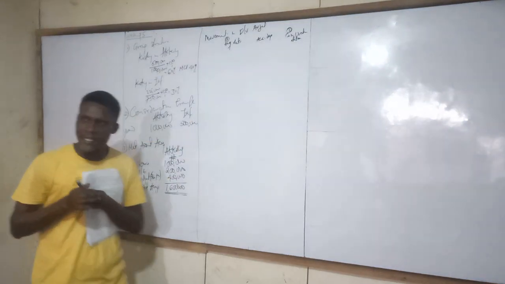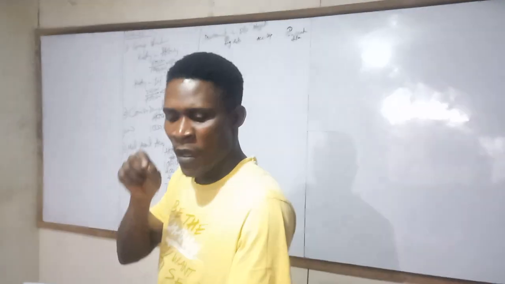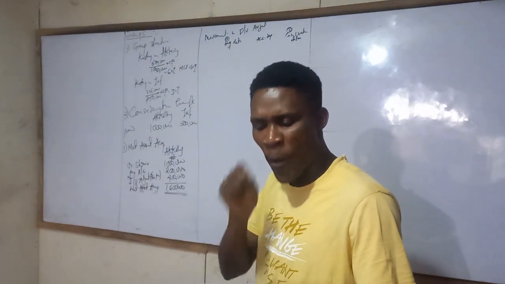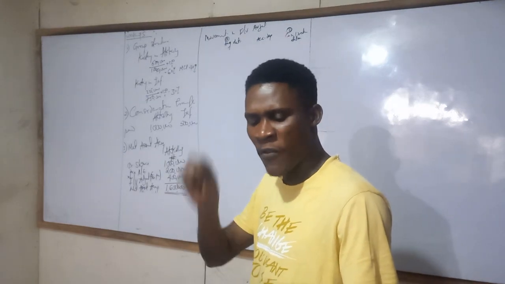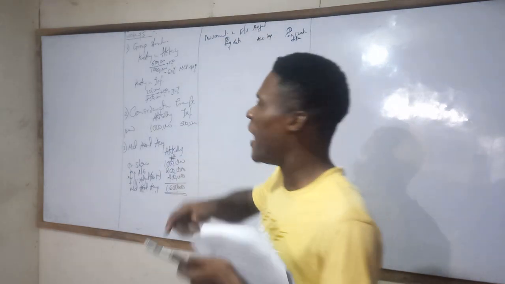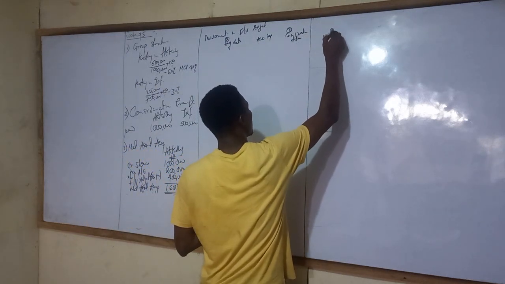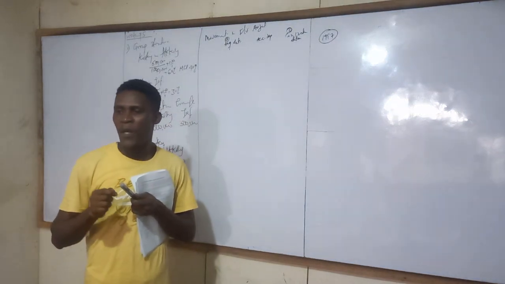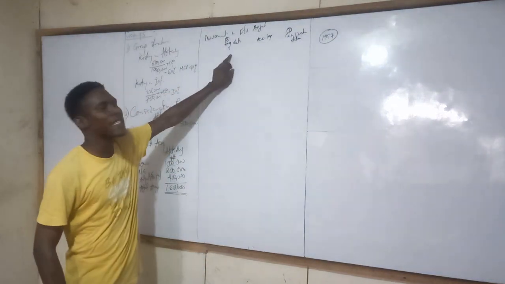One thing is embedded in this question. What is that? Let me read it now. Let's go back to the question again. At the date of acquisition of Akoli, the fair value of the freehold property was considered to be 400,000 naira greater than its value in Akoli's statement of financial position. Akoli had acquired the property when? 1997, abi? Why give me that information? The reason is that you must determine the remaining years of that asset as at this date.